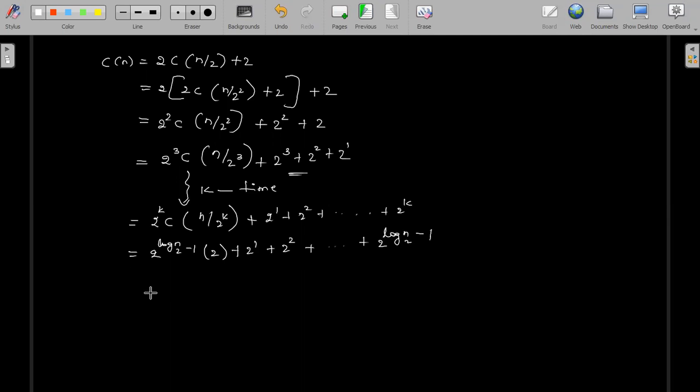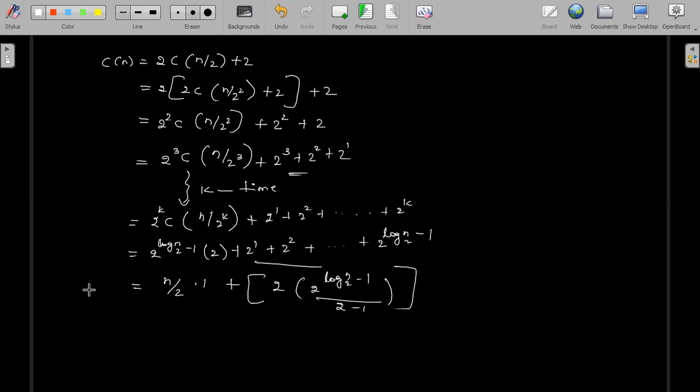Now see here everyone, n divided by 2 into 1 plus, this is a GP series guys. 2 into 2 power log n base 2 minus 1, divided by 2 minus 1, nothing but r minus 1. Now you see, n by 2 plus n minus 2.